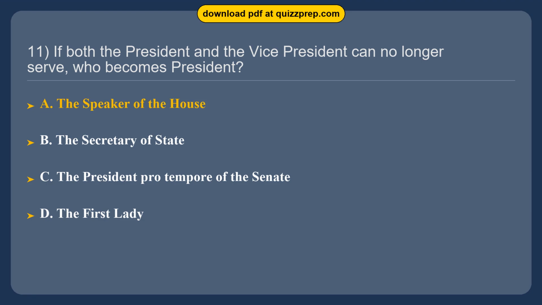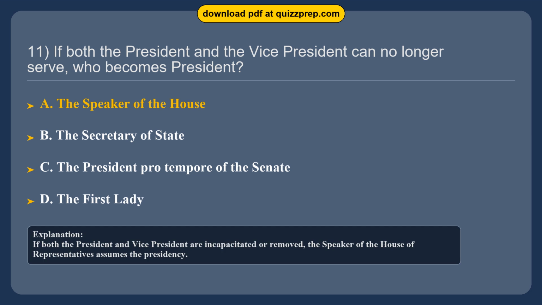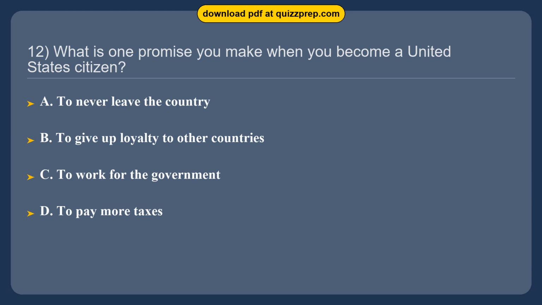The correct answer is option A, the Speaker of the House. If both the President and Vice President are incapacitated or removed, the Speaker of the House of Representatives assumes the presidency.